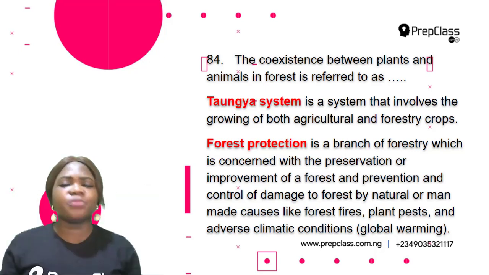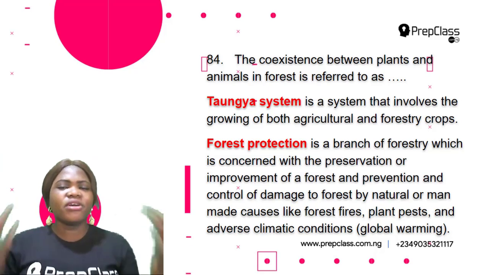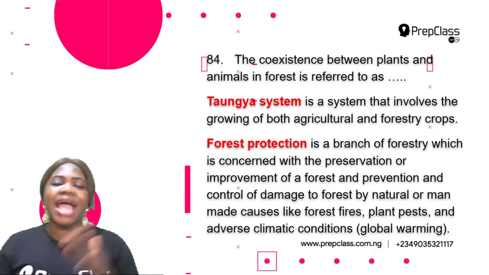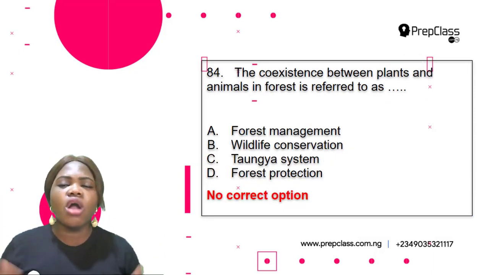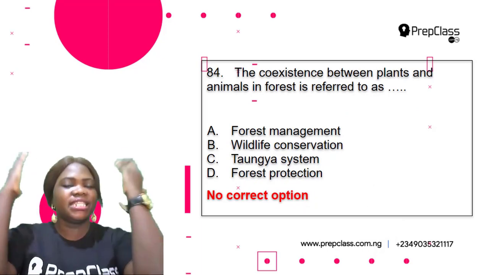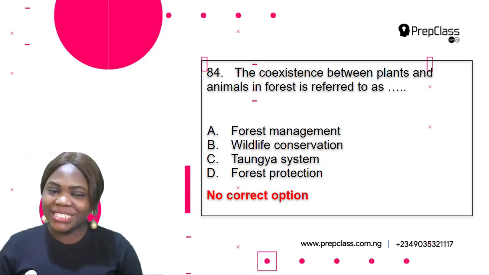Okay, so forest protection also does not define the question because the question says the coexistence between plants and animals in forest is referred to as. So there is no correct option. None of the following options define the question. Okay, so there is no correct option for question 84.